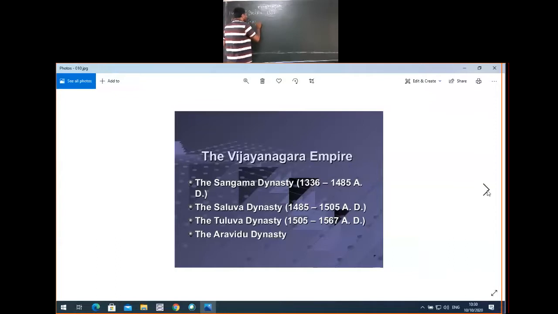Sangama, Salva, Tuluva, Aravidu. These are the four dynasties which ruled over the Vijayanagara Empire.